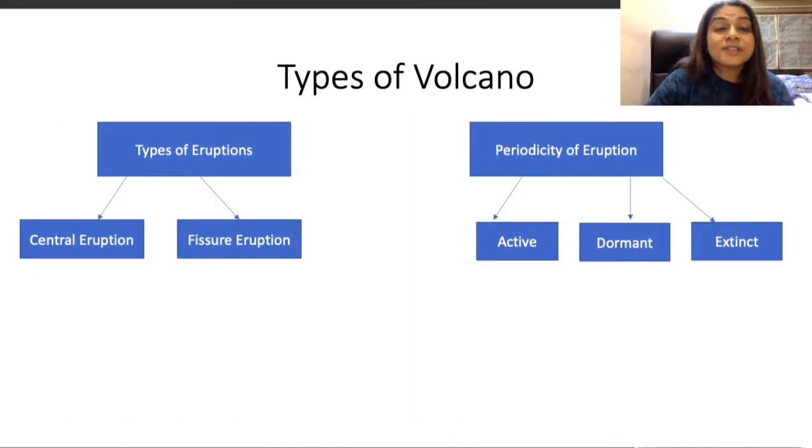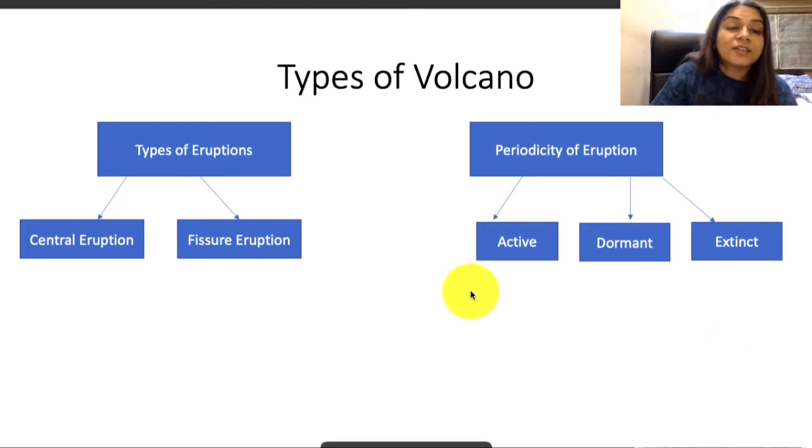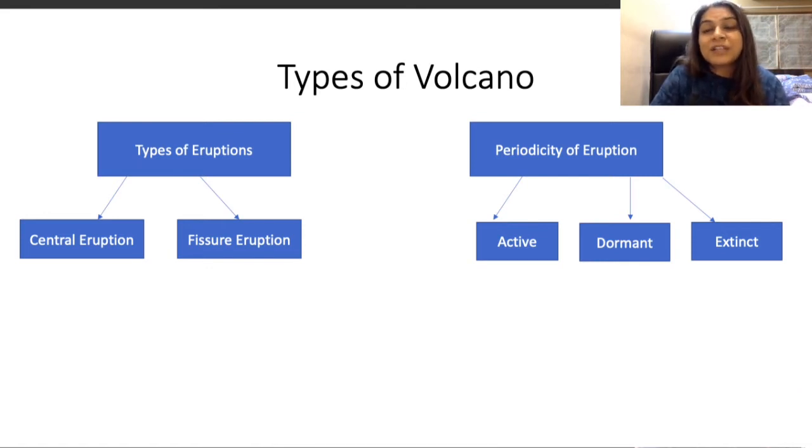Next, we try to understand the types of volcanoes. We can distinguish the types of volcanoes on the basis of two things. First is how it erupts, as we already discussed, central eruption and fissure eruption, and then the periodicity of its eruption, which is active, dormant, and extinct. Although many geographers believe that there is no concept like an extinct volcano, because it could be dormant, but you can never say that it is never going to erupt again, because you never know what is happening in the interior of the earth.